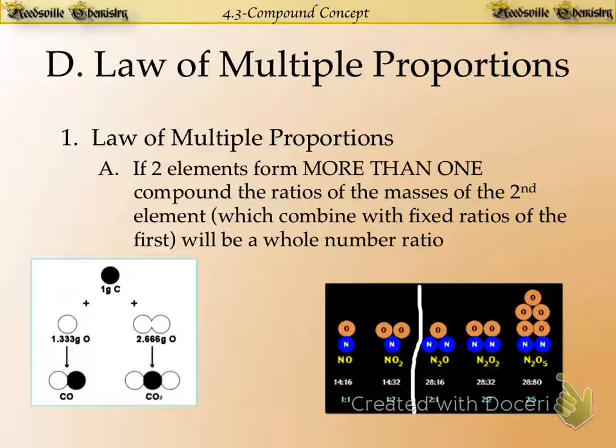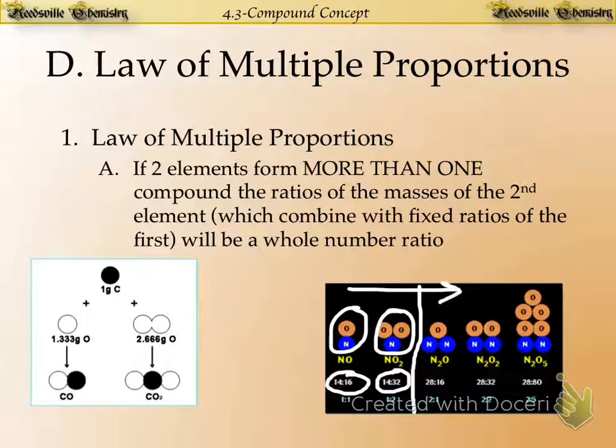So, all we need to know, we don't need to know the formula of the nitrogen monoxide or the nitrogen dioxide, of this or this. If we know these ratios, we should kind of know what the molecule should look like. In order for those ratios to be true, I got to have twice as much oxygen. Now look to the right side. This is a little bit different, a little bit more complicated of an idea.